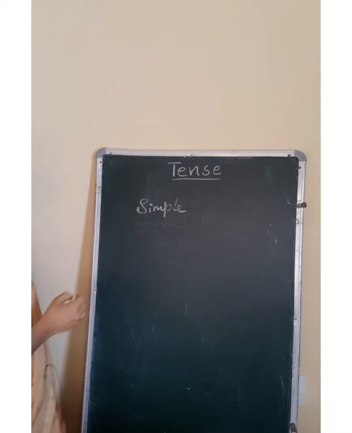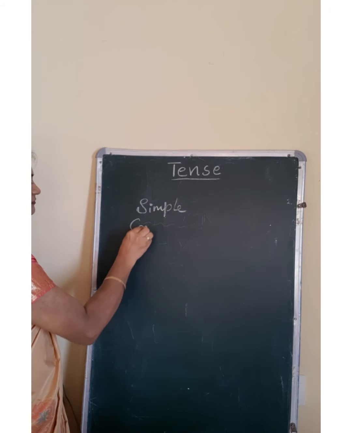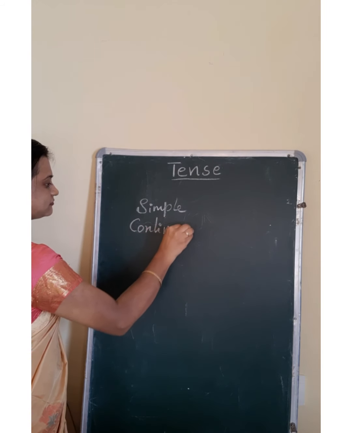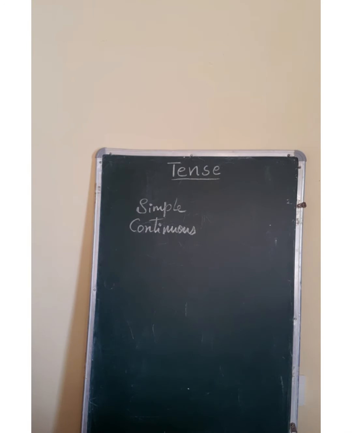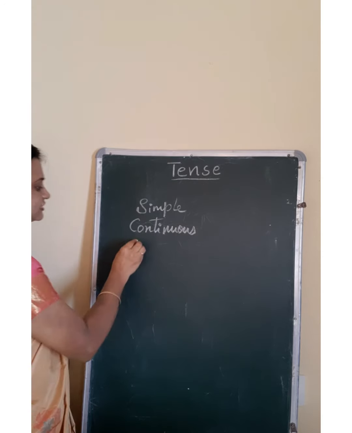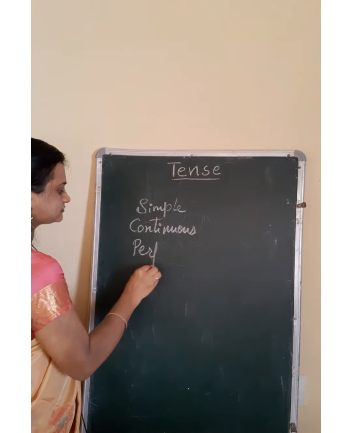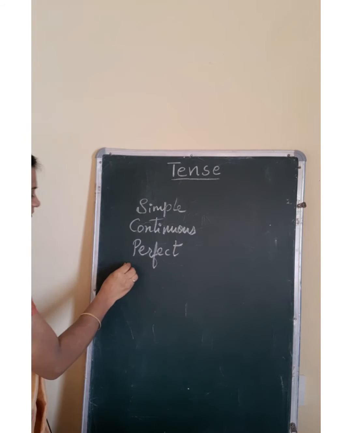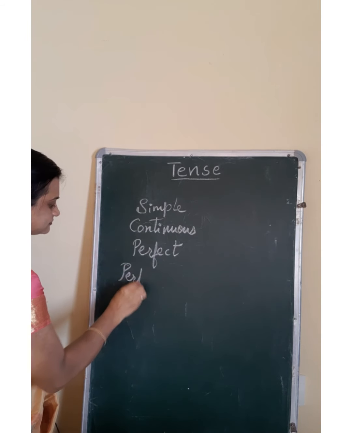Simple. The next one is continuous. The next one is perfect. And the next one is perfect continuous.